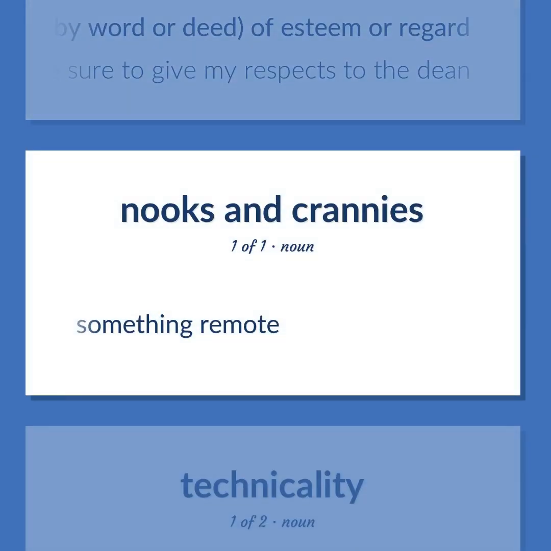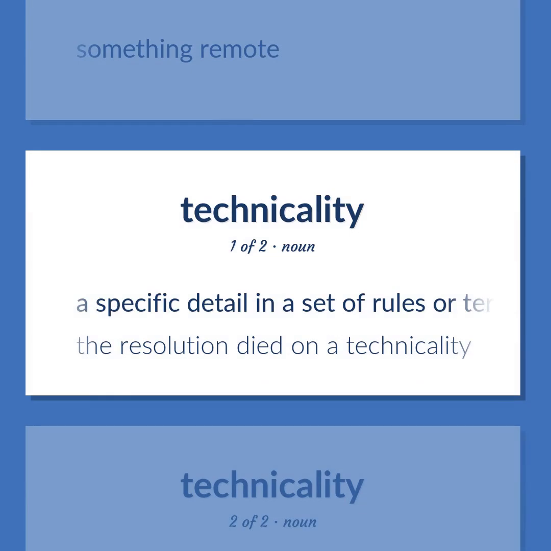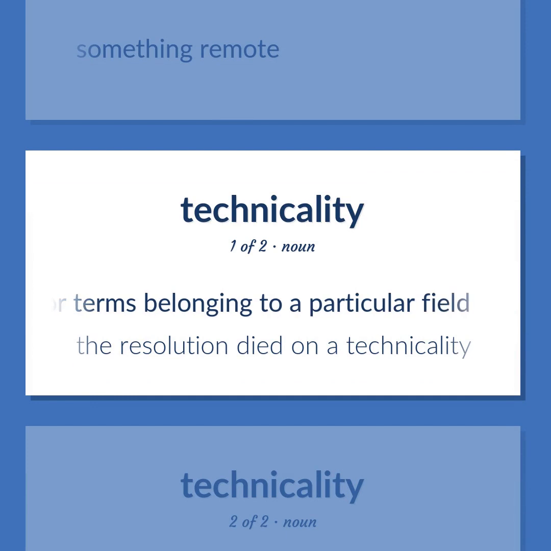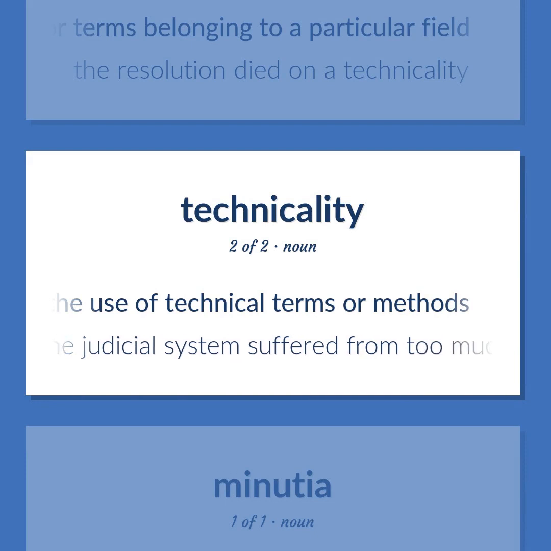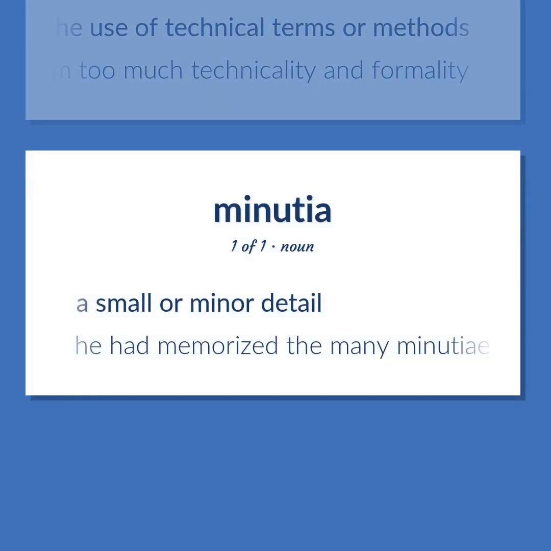Something remote. A specific detail in a set of rules or terms belonging to a particular field. The resolution died on a technicality. The state of being technical, as in the use of technical terms or methods. The judicial system suffered from too much technicality and formality. A small or minor detail. He had memorized the many minutiae of the legal code.